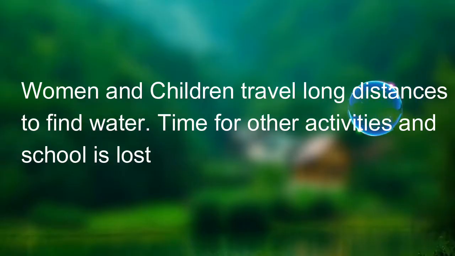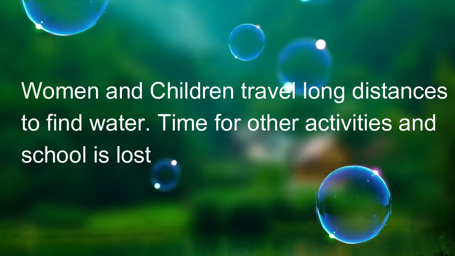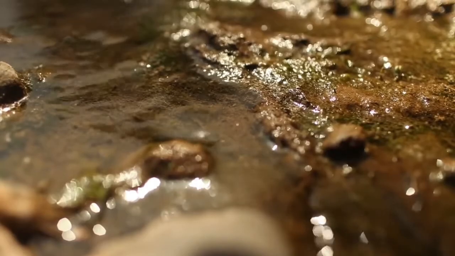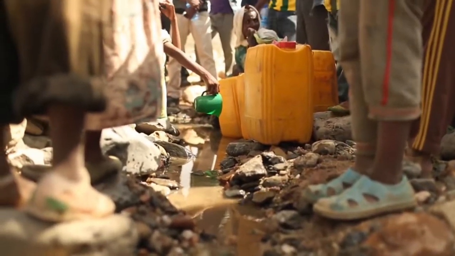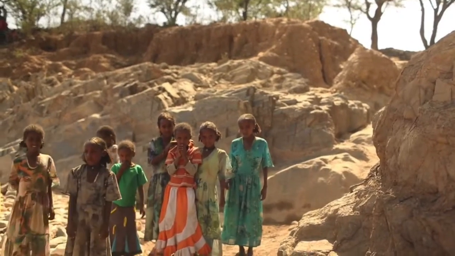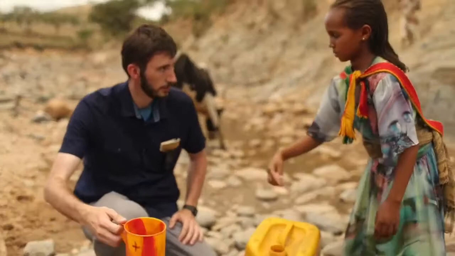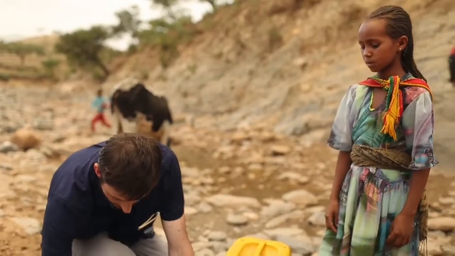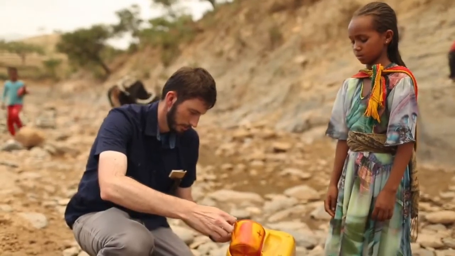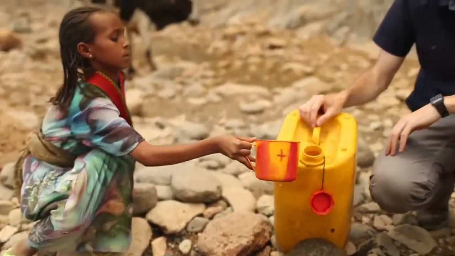Water shortage could also mean that people have to travel long distances to find water. And we saw that this is a huge problem in LEDCs, where especially women and children have to walk far distances to look for water. That means there's going to be reduced time for these people to engage in other activities. For example, women will not be able to engage in agriculture, and children will not have enough time to attend school.